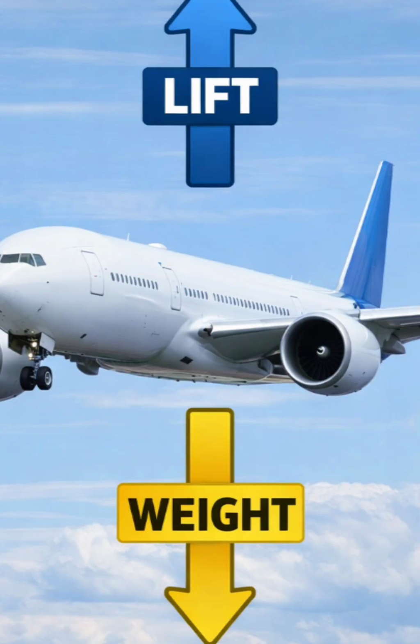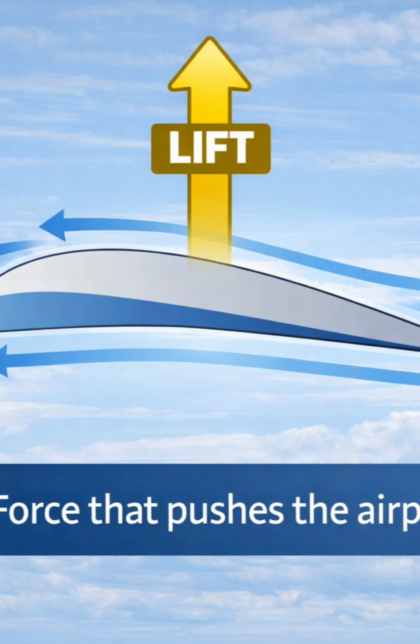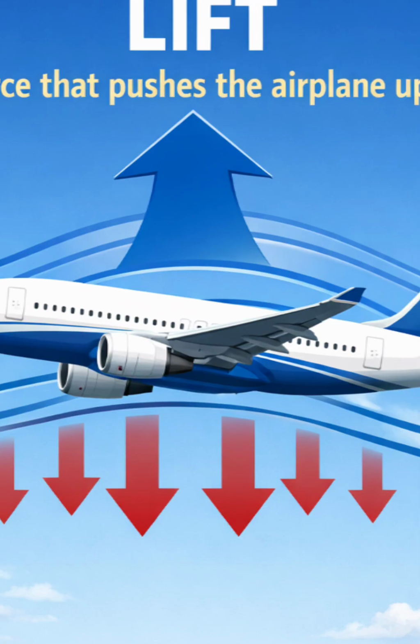Second, we have weight. Weight is a force caused by gravity pulling the airplane downward toward the earth. Everything that has mass experiences gravity, and airplanes are no exception. The heavier the airplane, the stronger the weight force pulling it down.